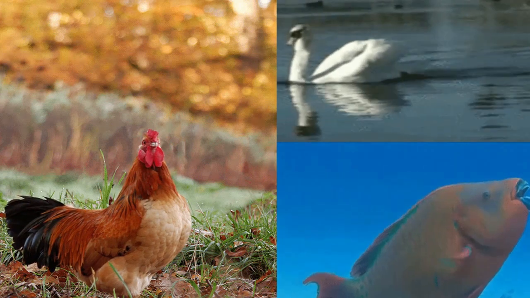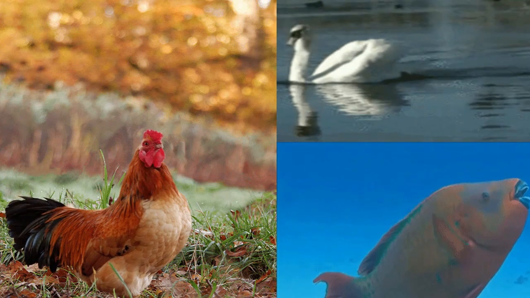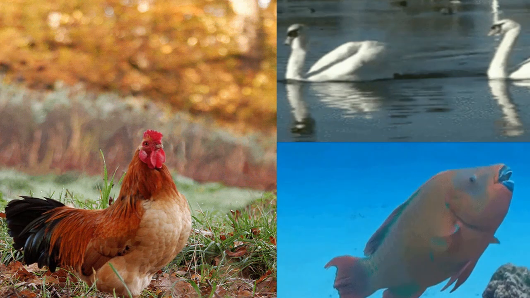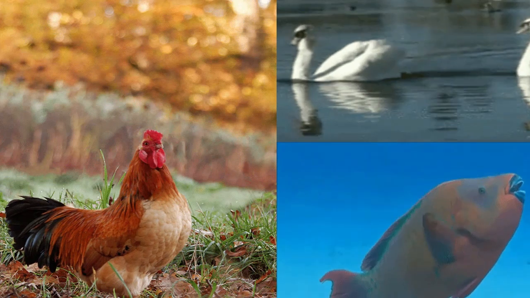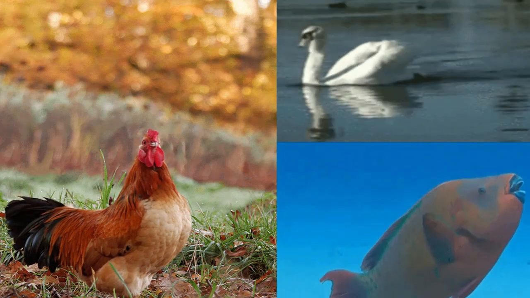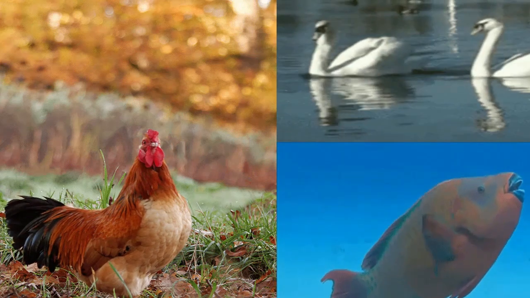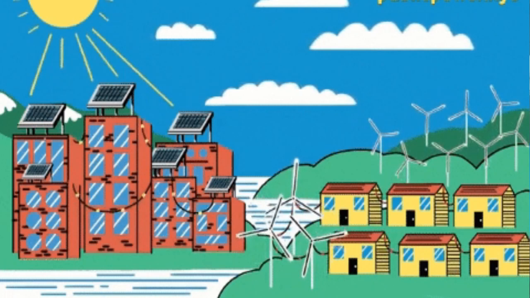Now all the four natural resources that we read in this video, that are soil, water, forest, and animals, are renewable resources, and these resources are very important.